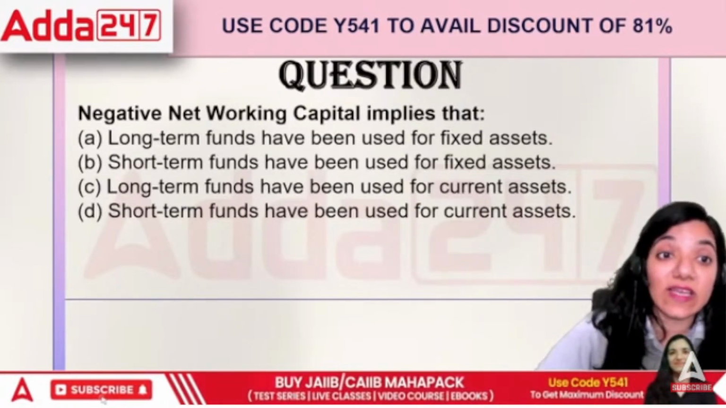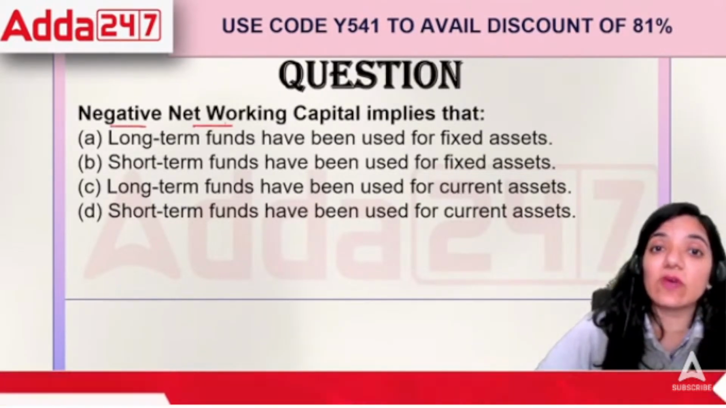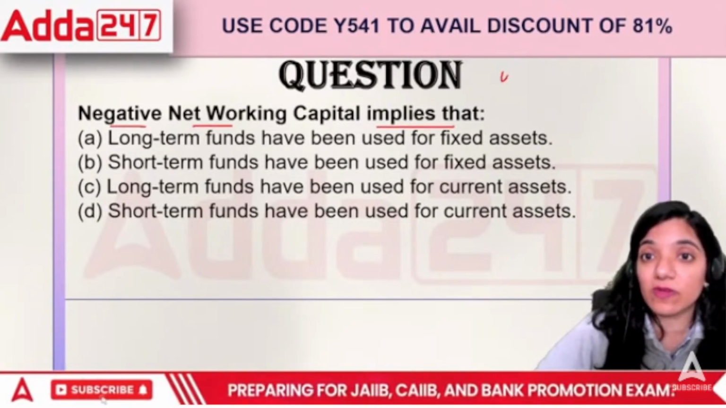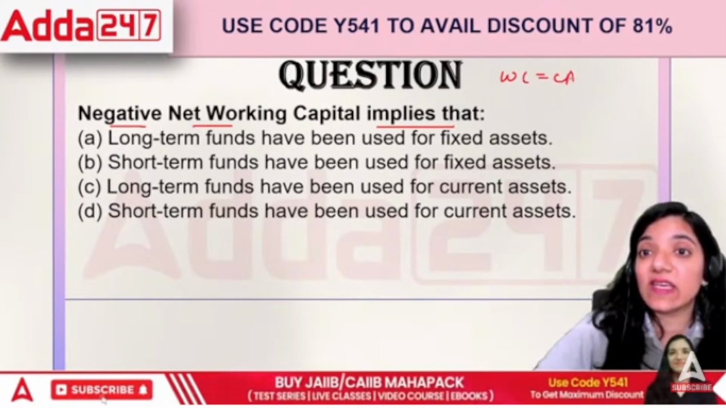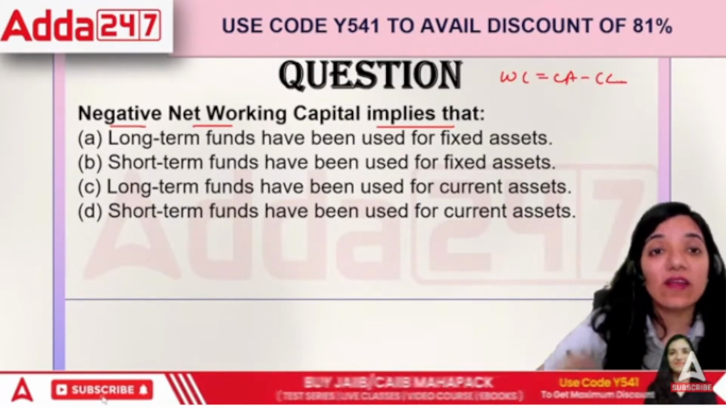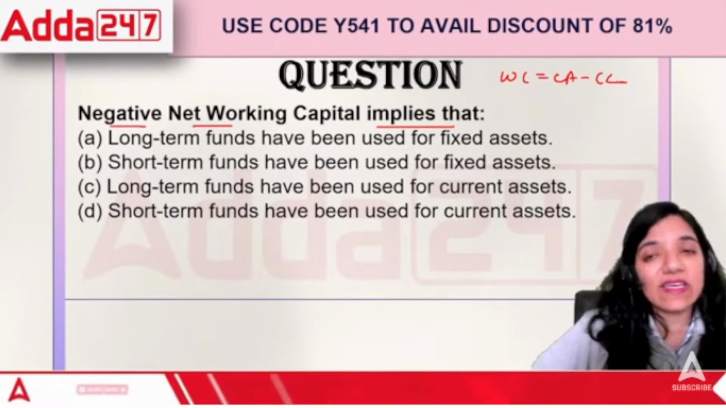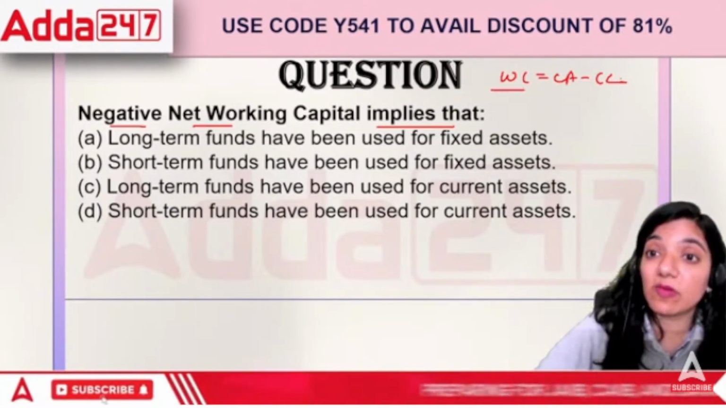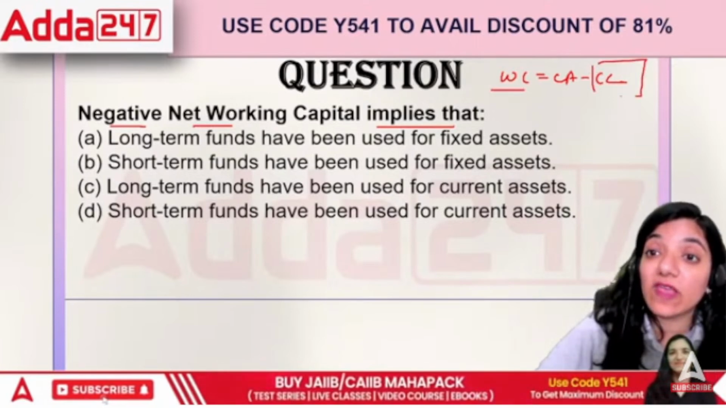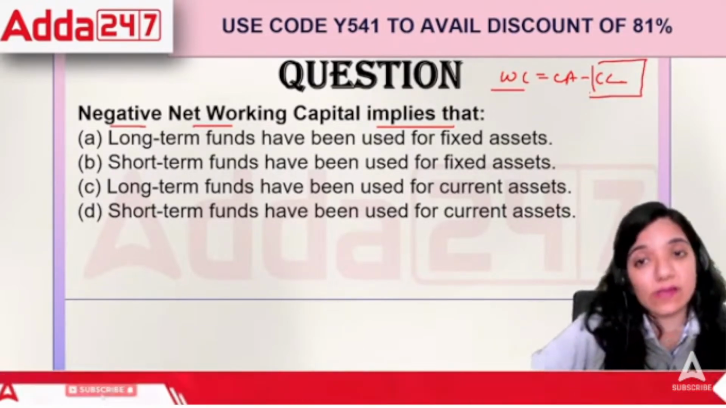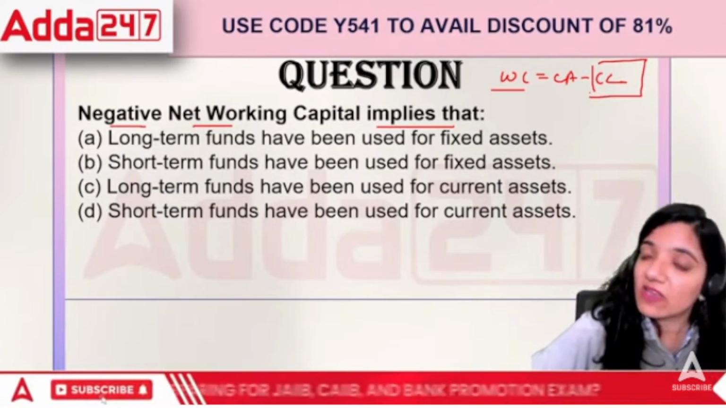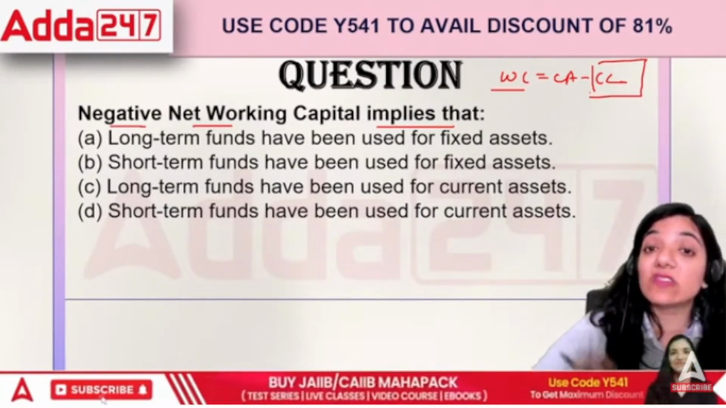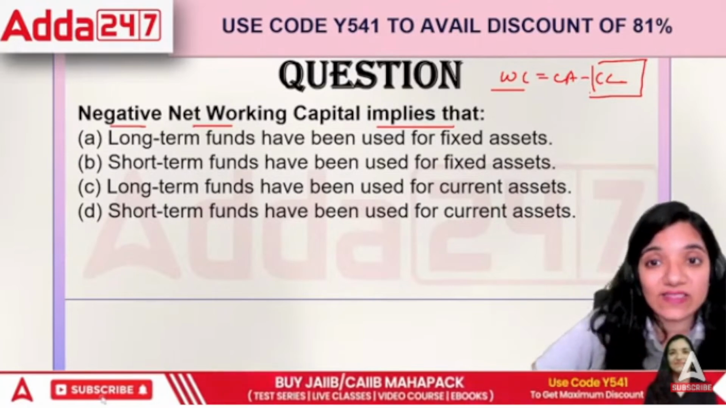Next question. Negative net working capital implies. If there's a negative working capital, how do we define working capital? It is CA minus CL, right? The question says CA minus CL is equal to working capital. When it is negative, that means our current liabilities are way more than the current assets we have. That means in order to pay off our current liabilities, we will use our non-current assets, right?